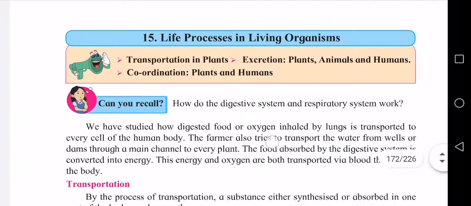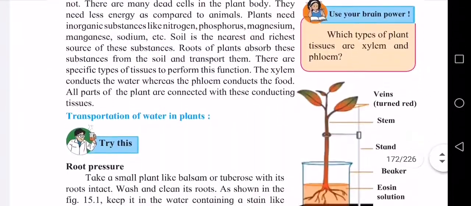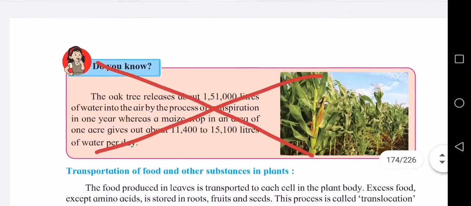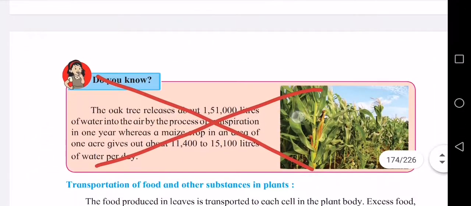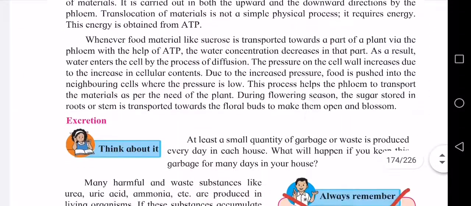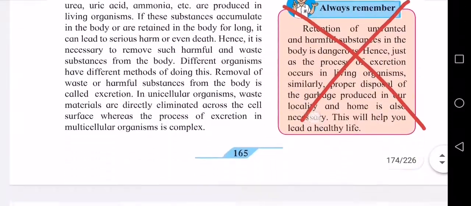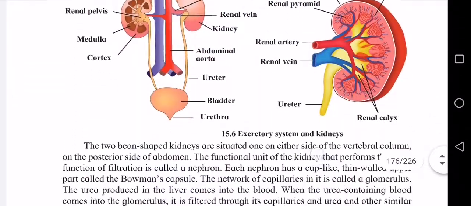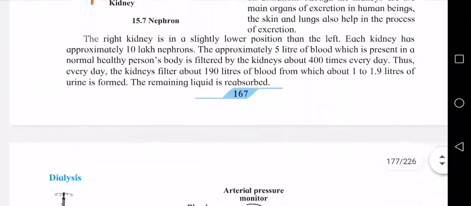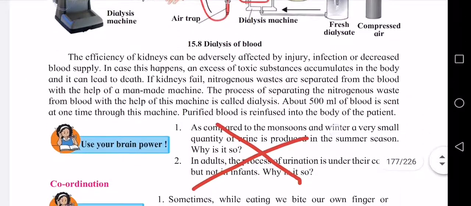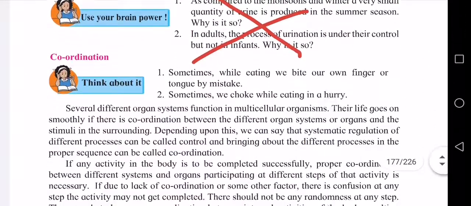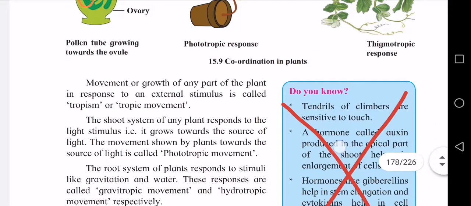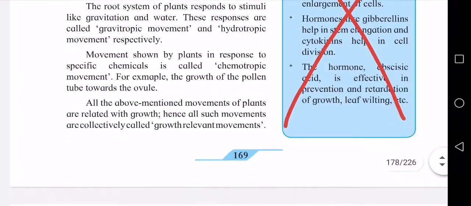Now coming to lesson number 15, life process. Very important lesson. So here, do you know on page 165 you cancel, then always remember you cancel. Then moving further to page 167, everything is there. 168, use your brain power, you cancel.